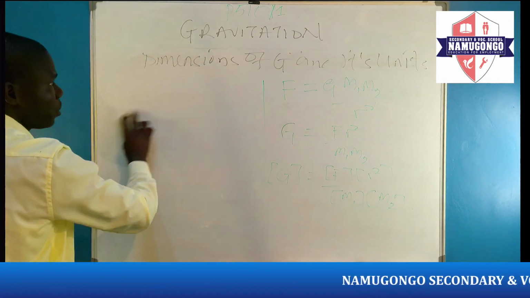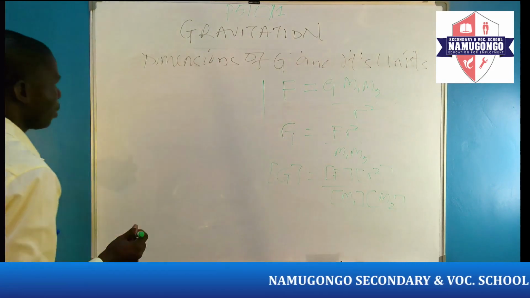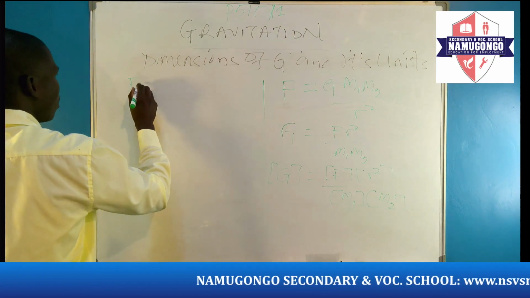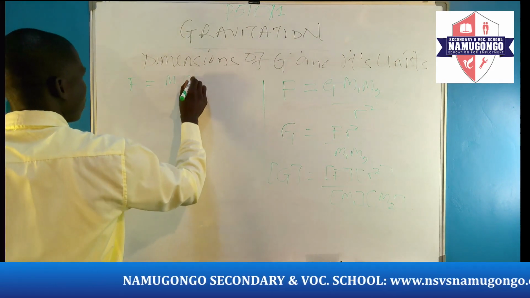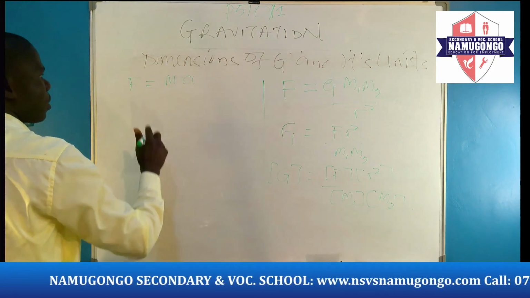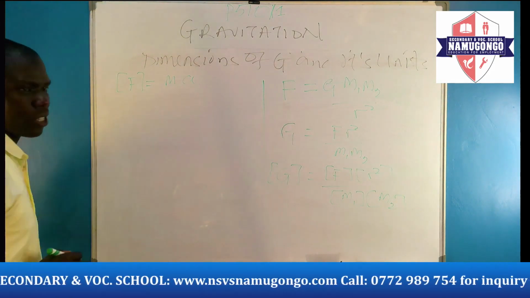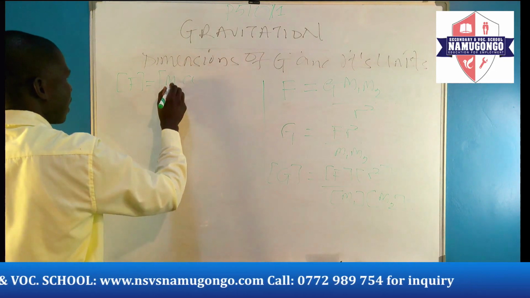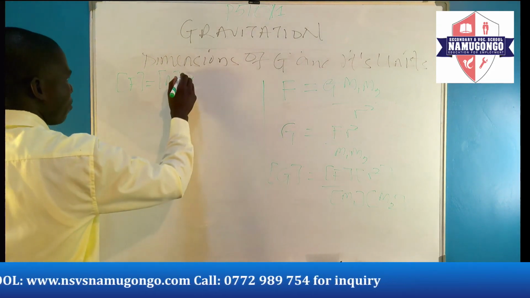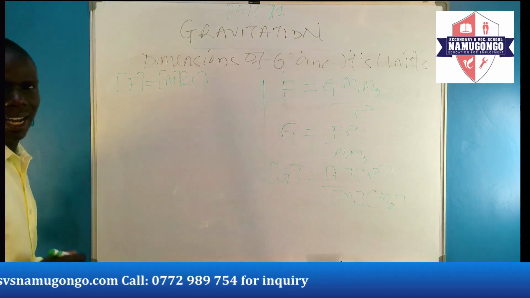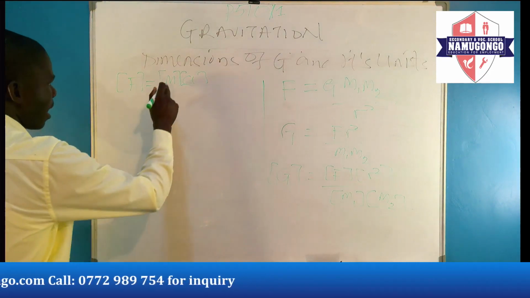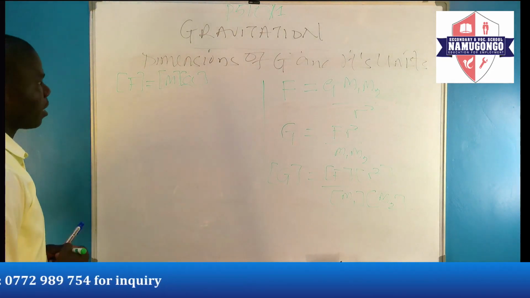Dimension of force, from Newton's second law of motion, we have F equals ma. This is mass, this is acceleration. It therefore means that if we want to get dimension of force, we shall need dimension of mass times dimension of acceleration. Dimension of mass is capital M, that one we know it.